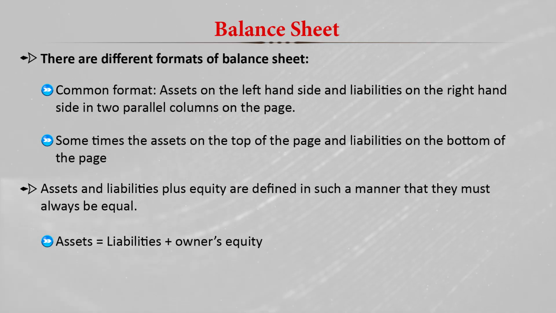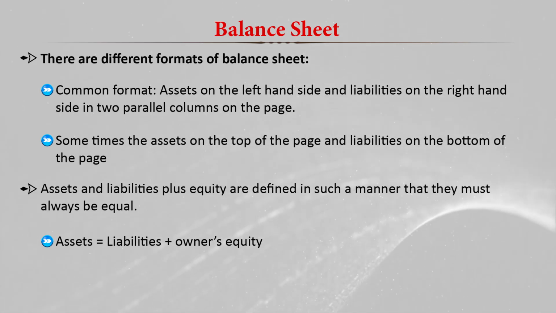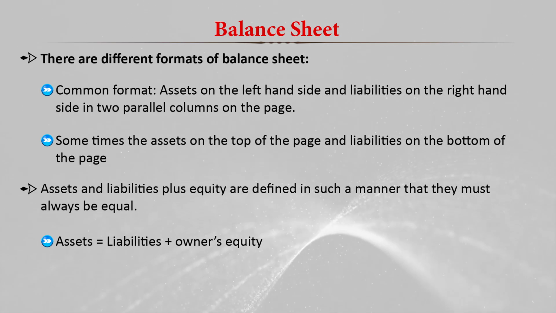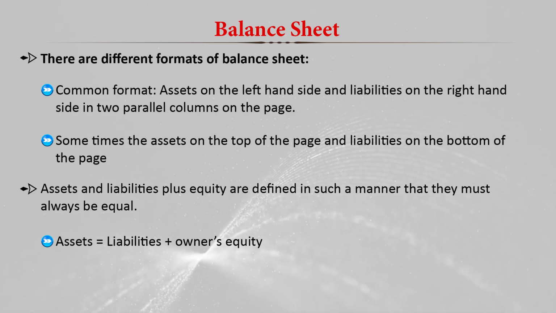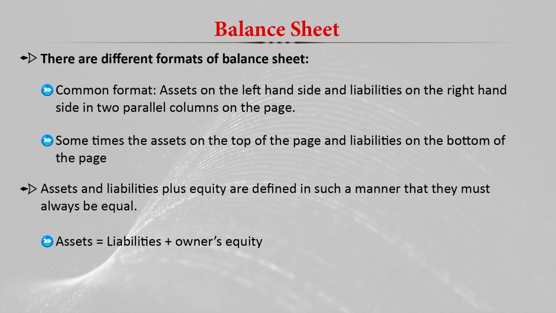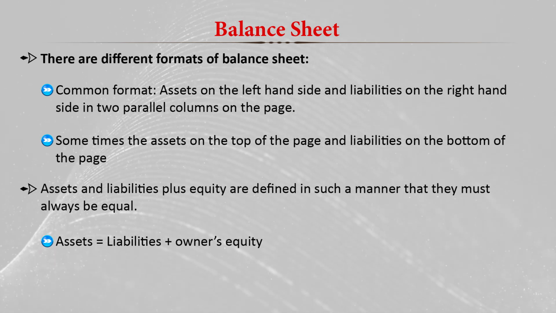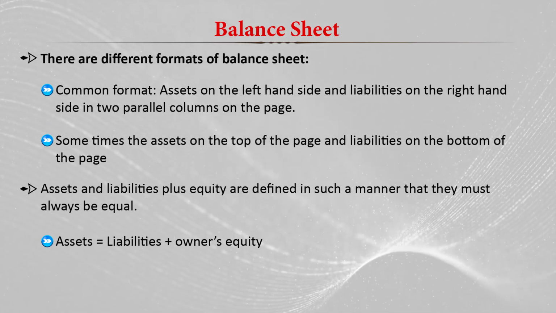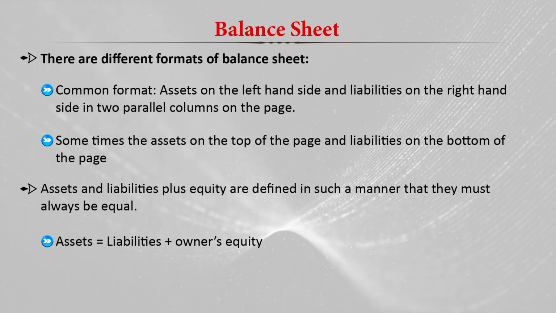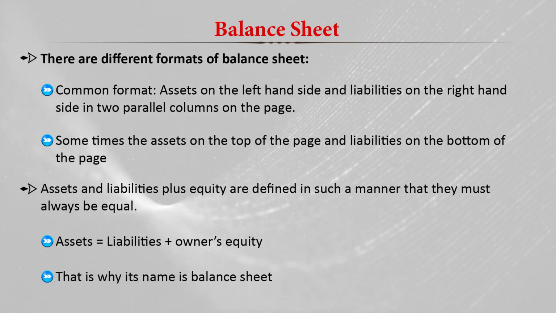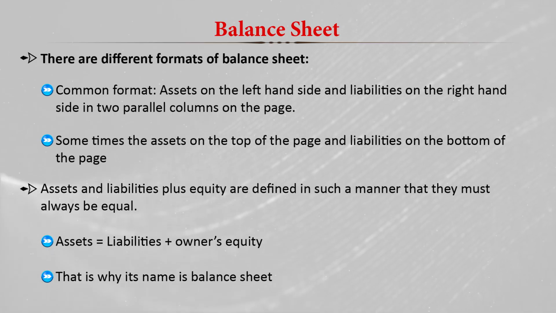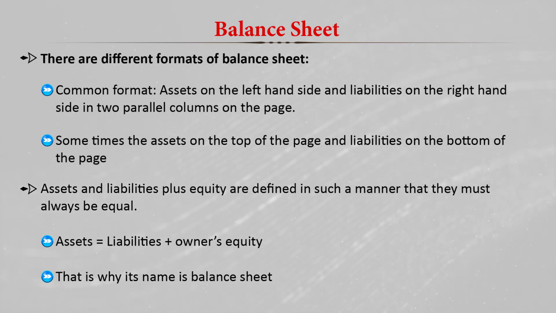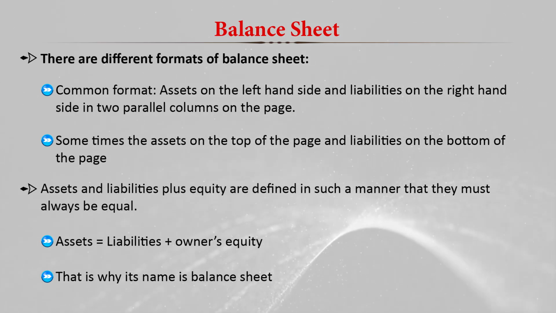So liability is the things or the resources we have taken from others, and that we have to give back to them, plus the owner's equity, that is the contribution to the firm from their own money reserve they already have with them, or it also includes the stakeholders' or shareholders' contribution in an organization. So in the balance sheet there is always a balance between the assets and the liability and the owner's equity. That's why it is called a balance sheet.